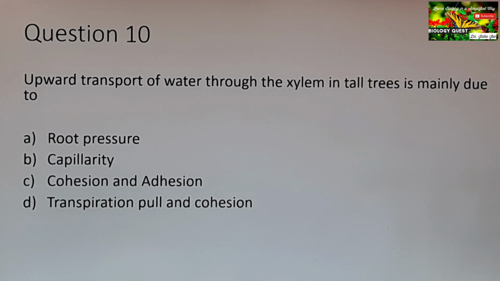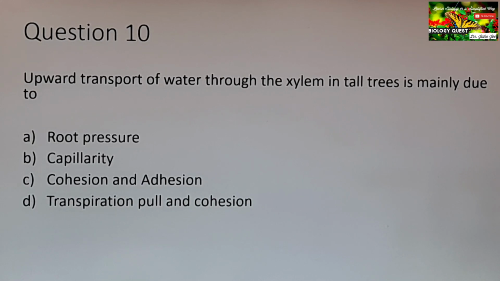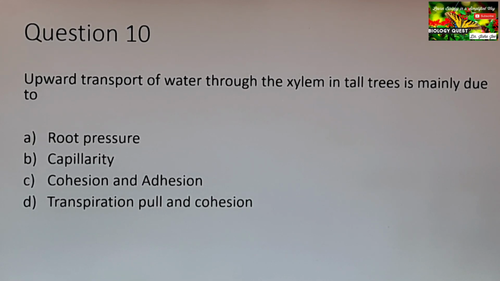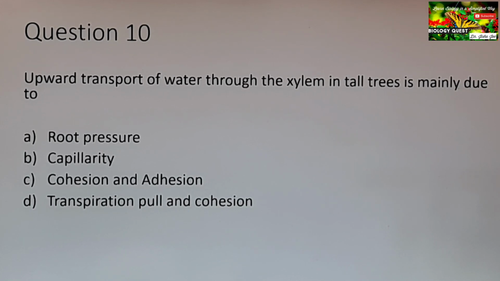So let us look at each option. We have already discussed what root pressure is. Root pressure is the pressure that is developed inside the root as a result of the continued inward movement of water through the cells of the root, and this is necessary for the ascent of sap upward through the stem. That is correct. Root pressure is one of the forces contributing to the ascent of sap.